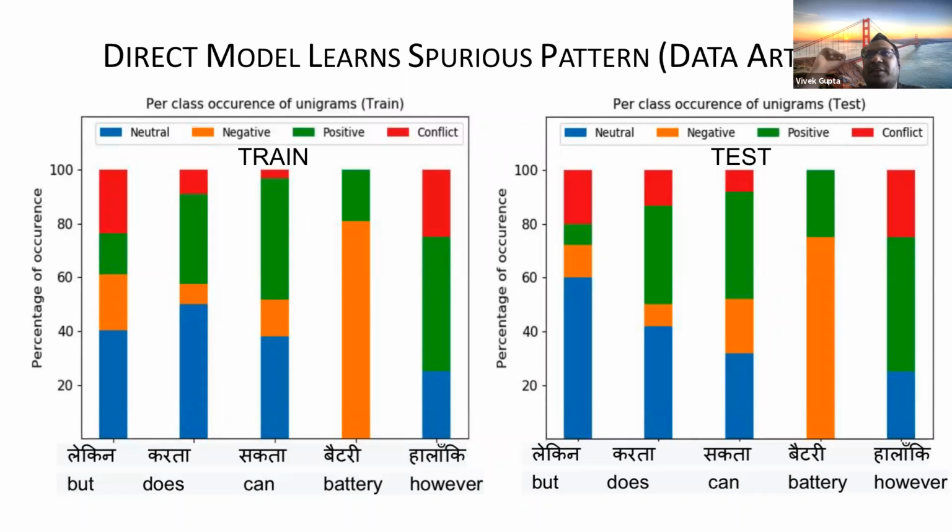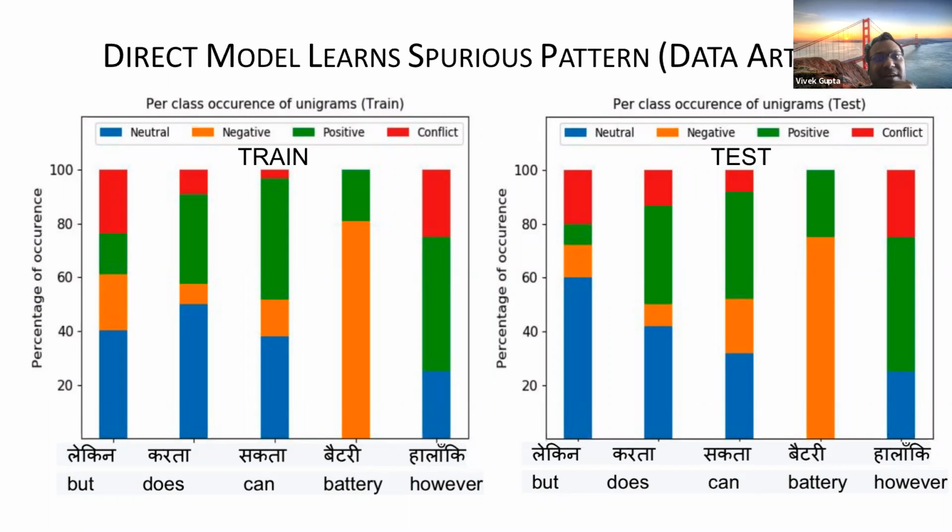Before going into results, everybody would have a question: why am I going this hectic way of doing two-level classification? Generally I would just take the direct classification model and do the task. What is the benefit of going the round-about way? I understand we can do recasted data and get an NLI model, but the reason is that a direct model can sometimes learn spurious patterns.